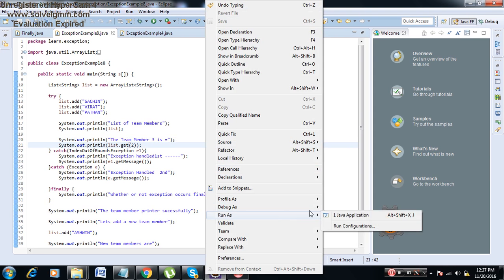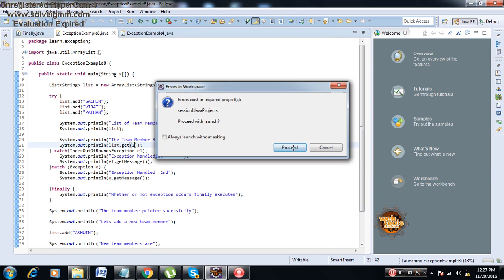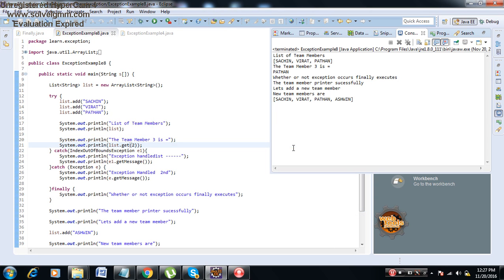Now I'll execute this. When I execute this, you see the list of team members Sachin, Virat and Pathan has been shown. Then the team member 3 is 1 2 and 3, that is Pathan. Now whether or not exception occurs, finally gets executed. This time the exception has not occurred, but finally has also got executed. Then in the list of team members, Ashwin is getting added.